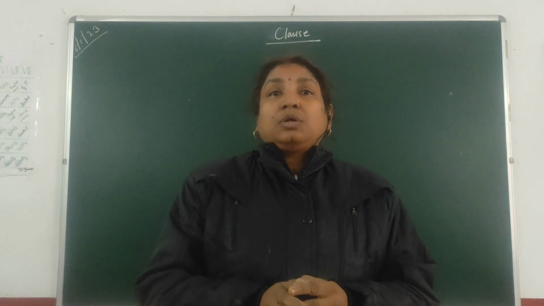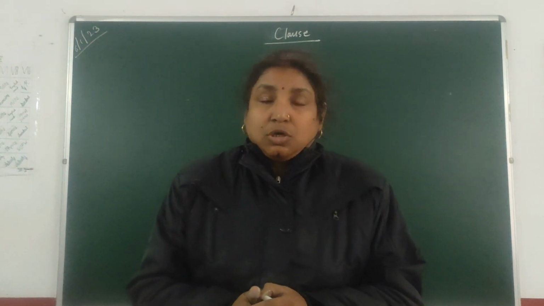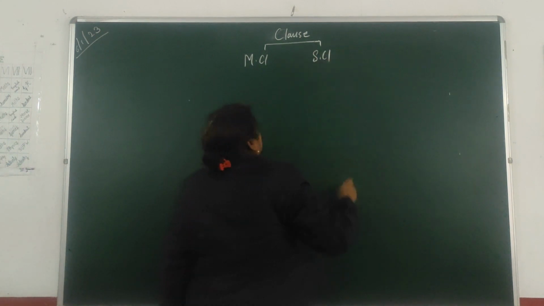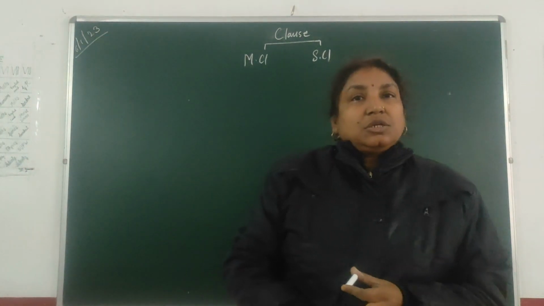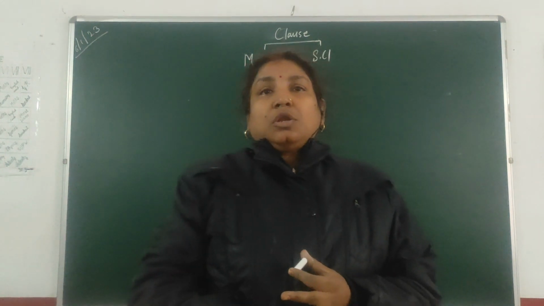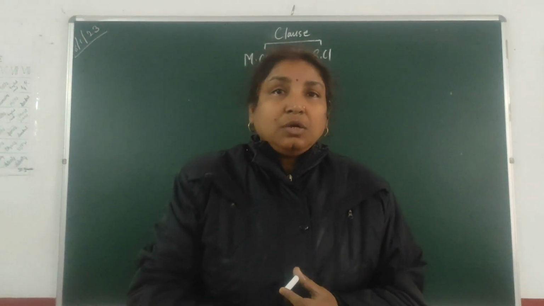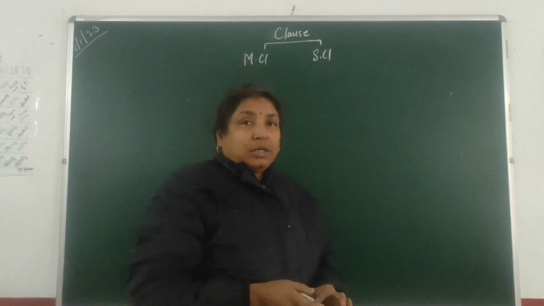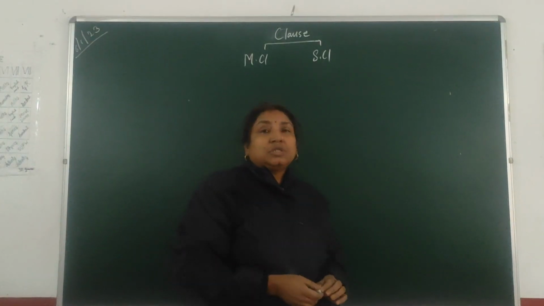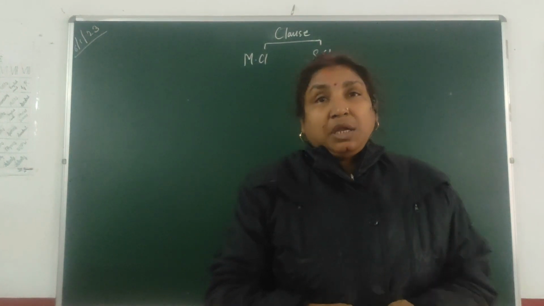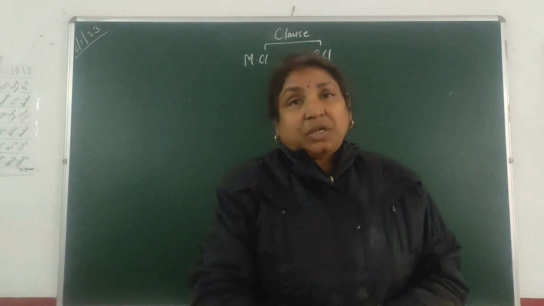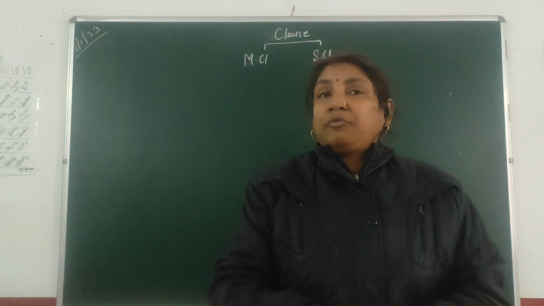Today we are going to study about the different types of subordinate clauses. So let's begin. We have clause of two types, that is your main clause and subordinate clause. Main clause is a clause that makes complete sense. It does not require any help to complete its meaning. So it cannot be further divided into any other more parts. But subordinate clause, since it depends on the main clause for its meaning, it does not convey complete meaning. So it can act in various ways, depending on the type of function it performs.